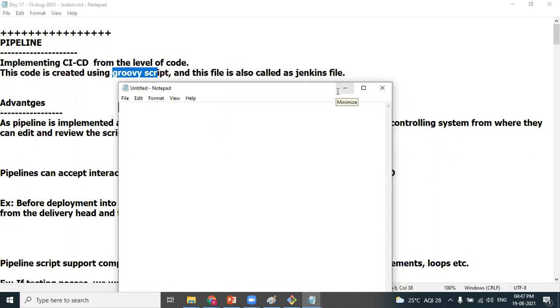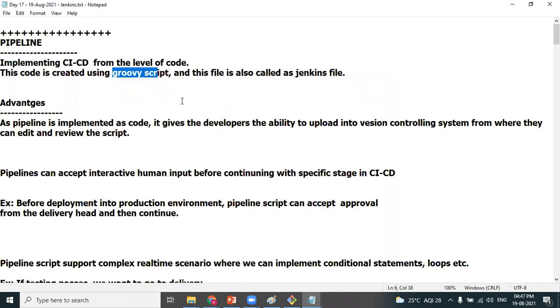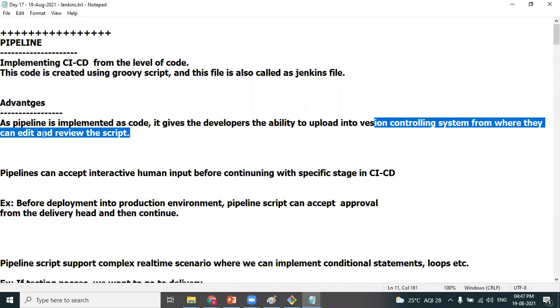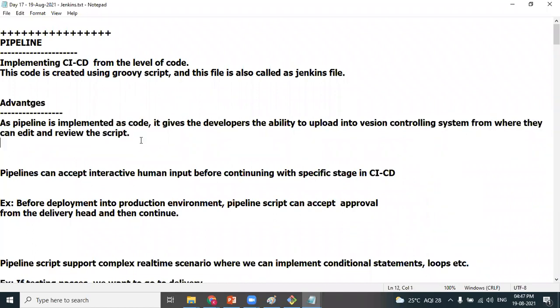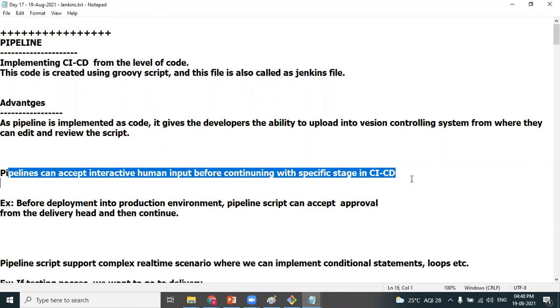The advantages of a pipeline job are definite when compared to freestyle jobs. As pipeline jobs are implemented using code, developers can upload it into version control. From there, they can edit and review the script. So as it is a script, we can save it, and in future, whenever you want, you can edit it as per the requirement. A pipeline job can also accept interactive human input before continuing with a specific stage.